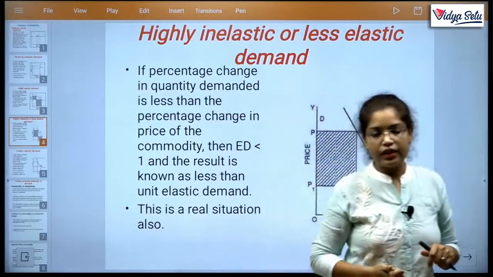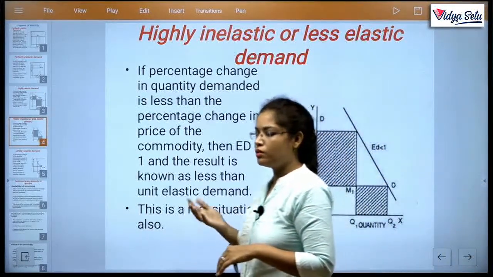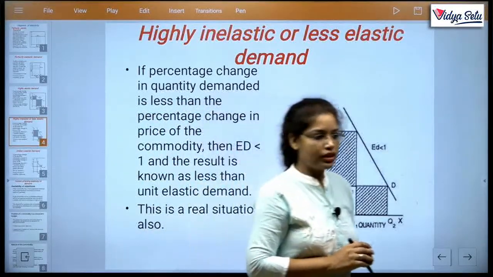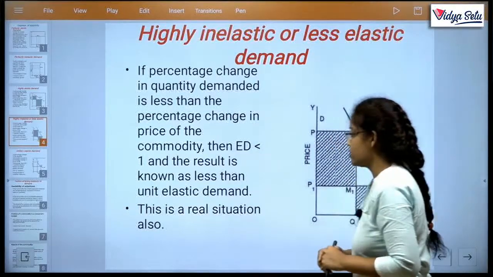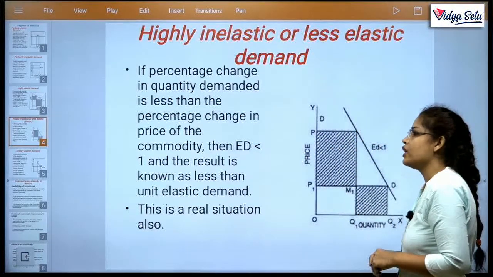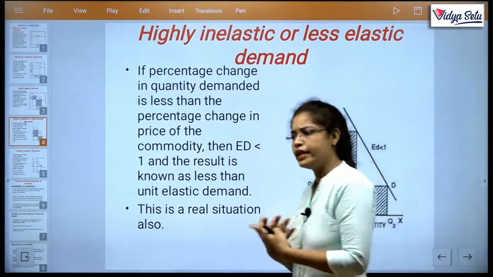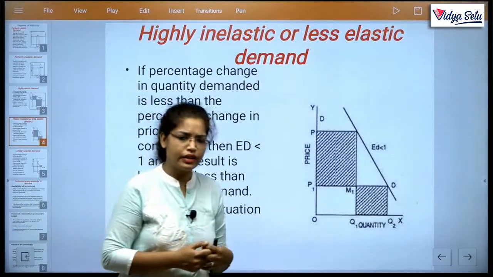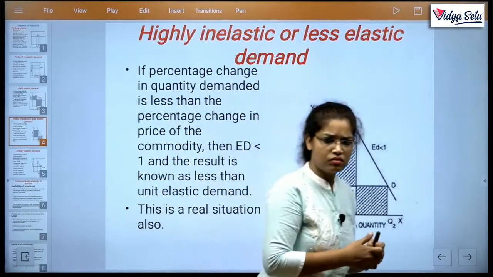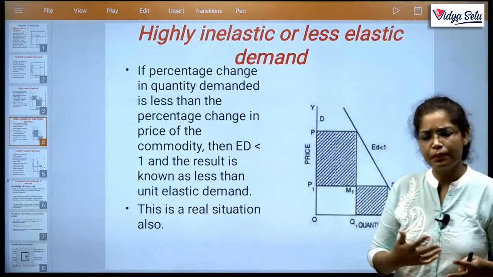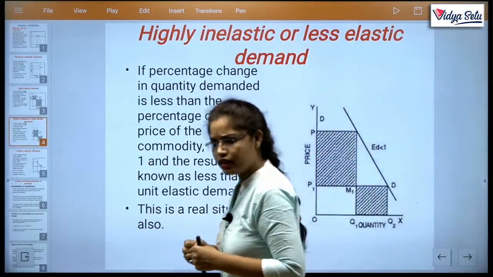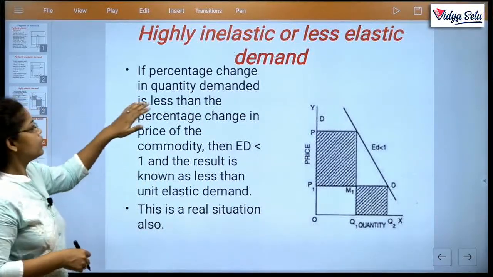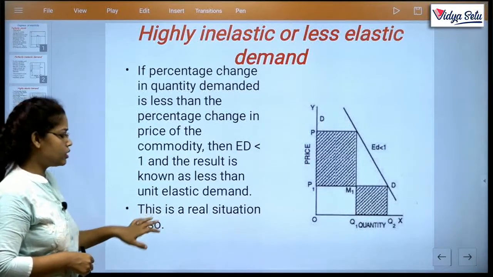ये भी देखा जाता है when change in price is more than change in demand, in which case this is seen like this is a real situation where prices like foods or daily items, when prices change more but comparatively demands are not decreased, like food, like wheat. Clear? If prices are more than change, we can't cut our expenses. Next, this is a real situation.